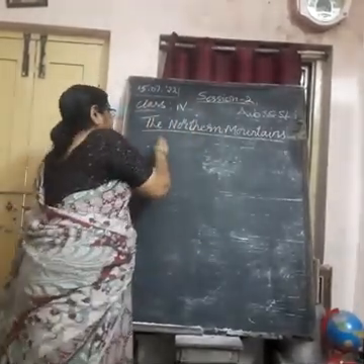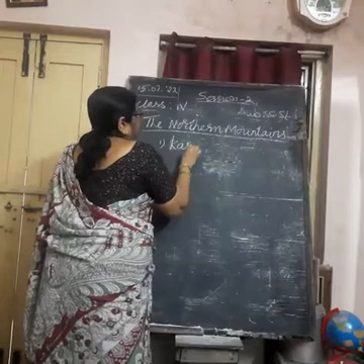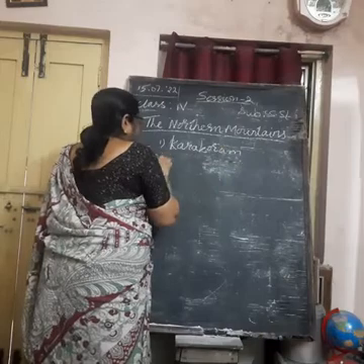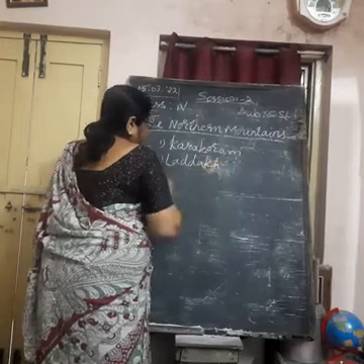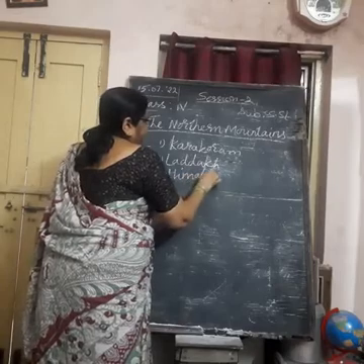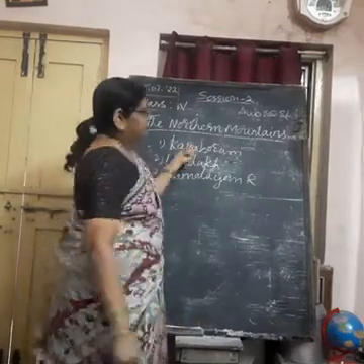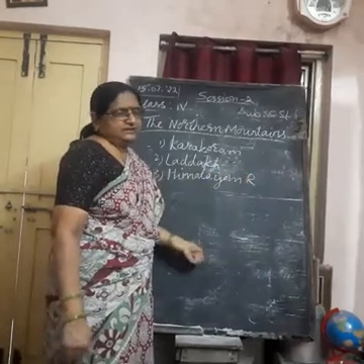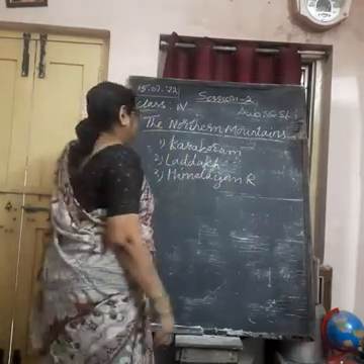There are three main ranges of the mountains in the northern mountain set. First one is the Karakoram range. Second is the Ladakh range. Third comes the Himalayan range. Karakoram range is the first line of mountains. Ladakh range is the second line of mountains. Himalayas are the third line of mountains.